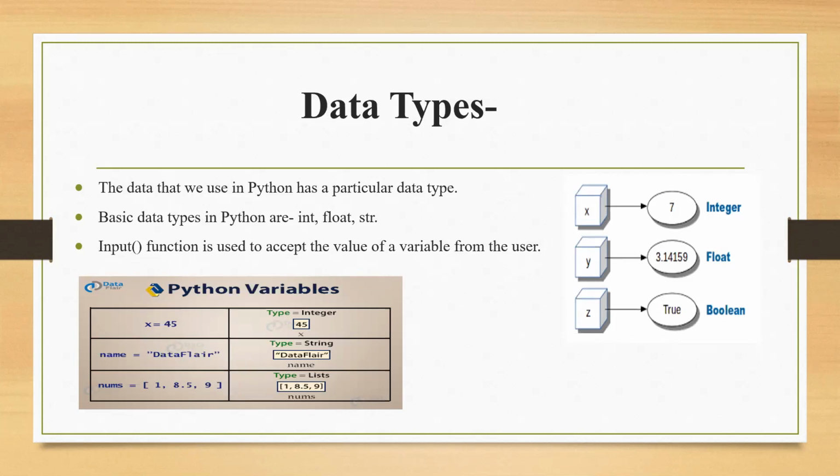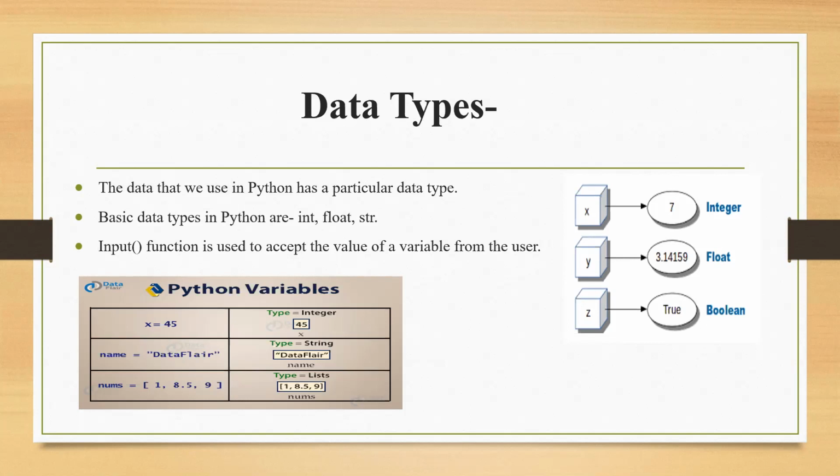So only three data types you have to learn: integer, float, and string. Let me brief you about these. Integer basically covers all the negative numbers, zero, and positive numbers, everything comes into the integer part only. When we talk about decimals, like 4.2, that will be of the type float.